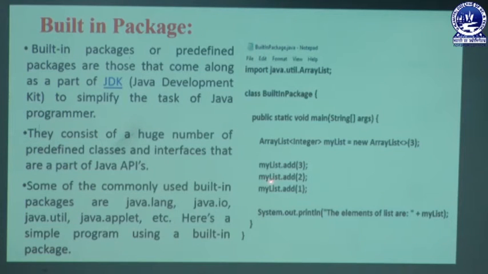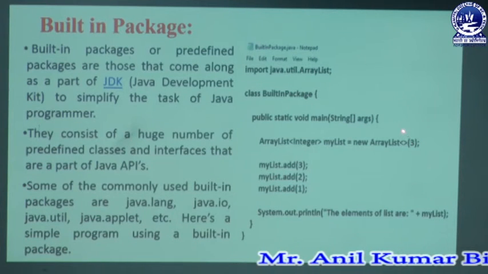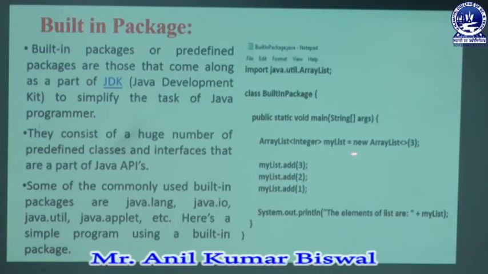Then we write myList dot add 2. That means 2 is inserted into that list, and then myList dot add 1. That means 1 is added to myList. It is behaving as an ArrayList. That means the indexes are 0, 1, 2, where the size is 3, meaning 0 to n minus 1, which is 2.